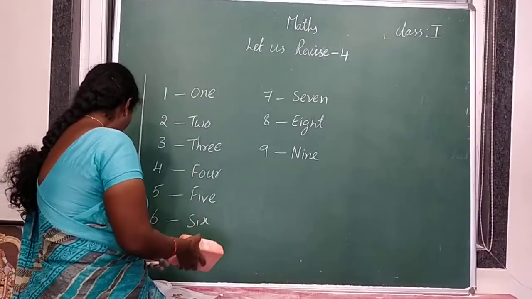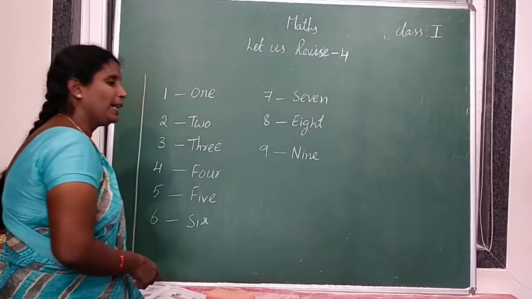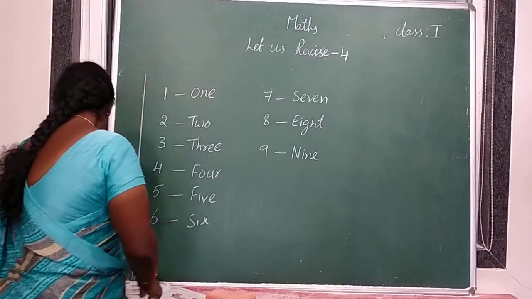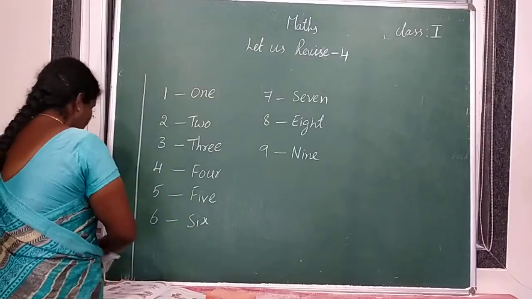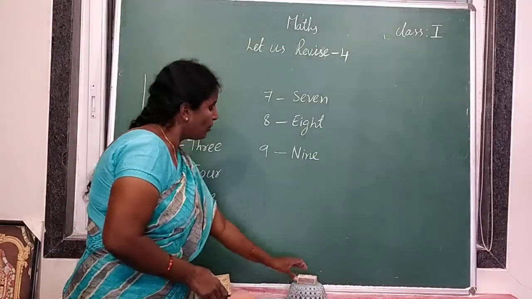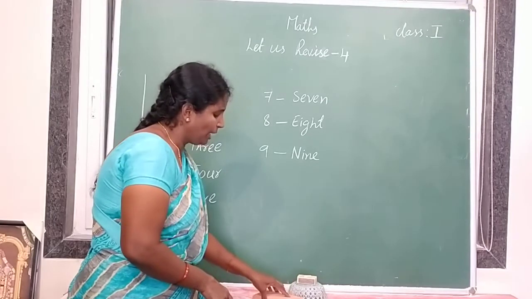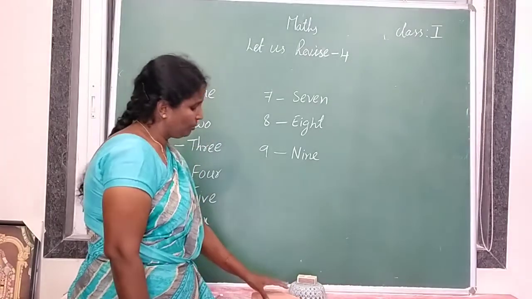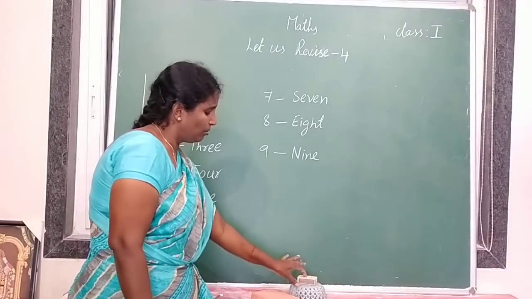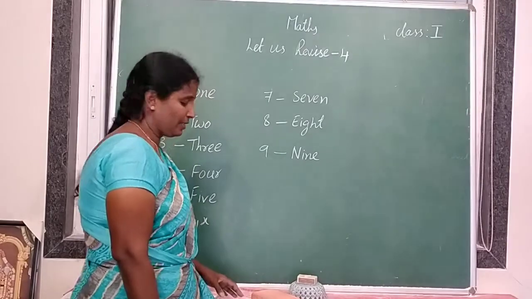Next, top and bottom. For example, this is the basket. I am keeping this matchbox top of the basket and keeping the duster bottom of the basket. Duster bottom of the basket and matchbox top of the basket.